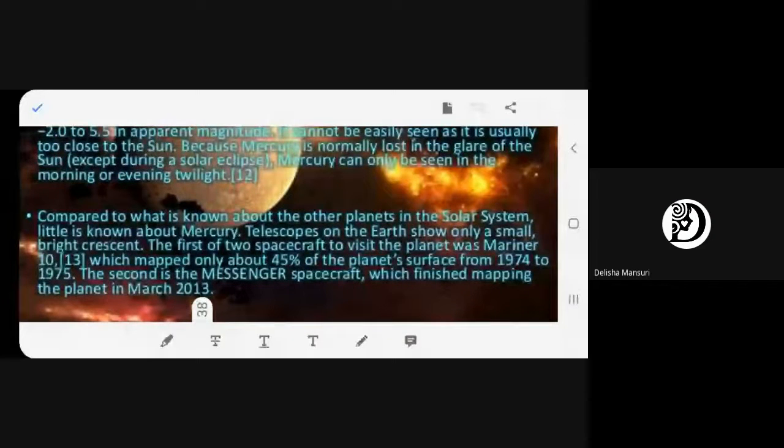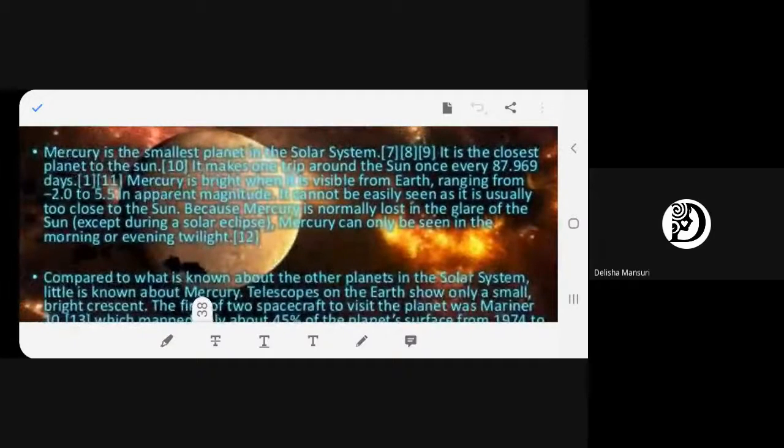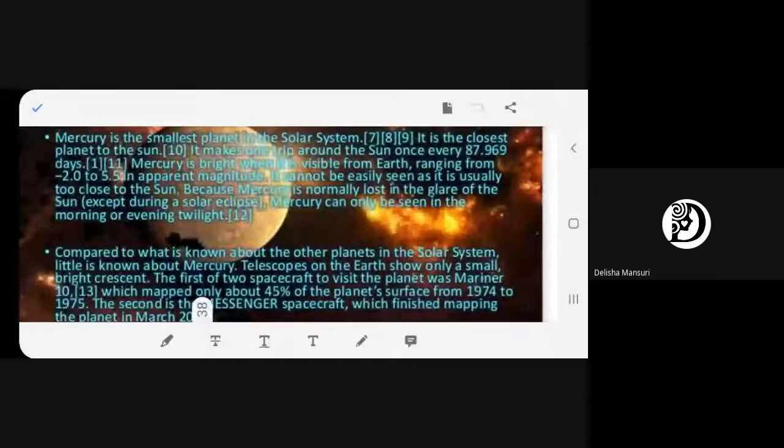Okay, fine. So what did you understand from this slide regarding Mercury? One, it is nearest to the sun. Second, it is the smallest planet in the solar system. Third, you can see it early in the morning before sunrise in the eastern sky, and late at dusk, that is, in the evening after the sun sets. And through telescopes, we can see it as a bright crescent.